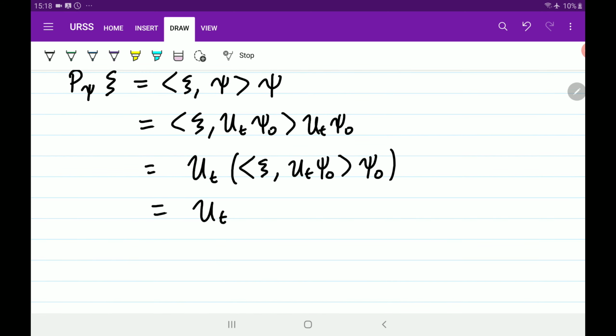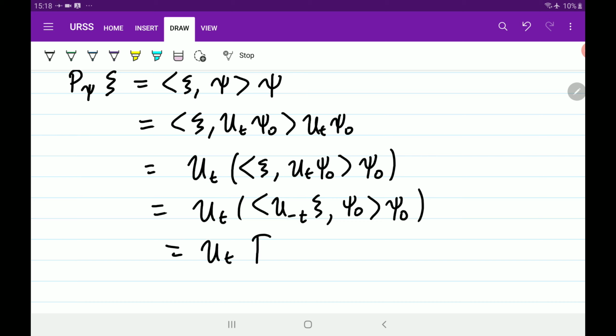Now we can throw this onto the other side, and that becomes the adjoint, which is this U minus t. And this is nothing but P, projection onto psi naught of...